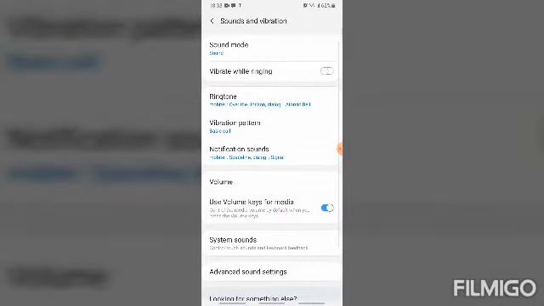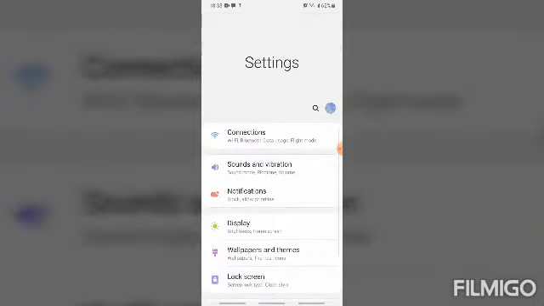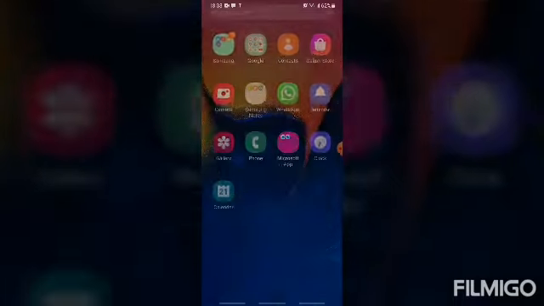You can choose different types. You can put a song anywhere. So that's how you do it.